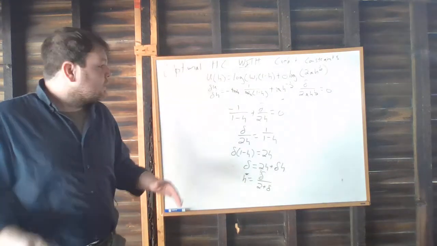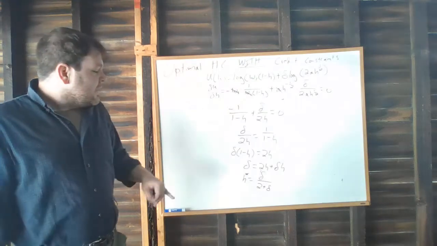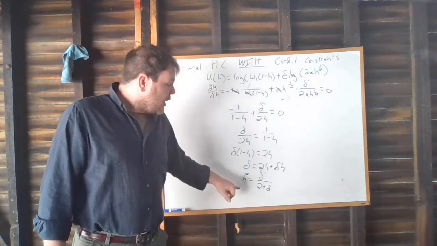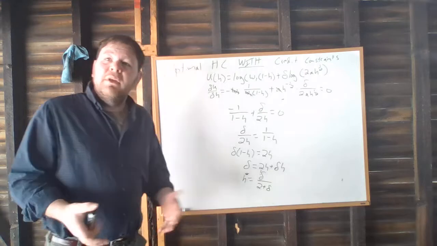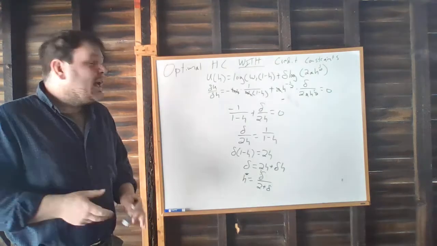So if we compare people who have high and low levels of human capital in a world of perfect credit constraints where no one has any income other than what they earn working, what we would conclude is the people who have high levels of human capital are the people who value the future more highly. The people who have low levels of human capital are people who value the future less highly.